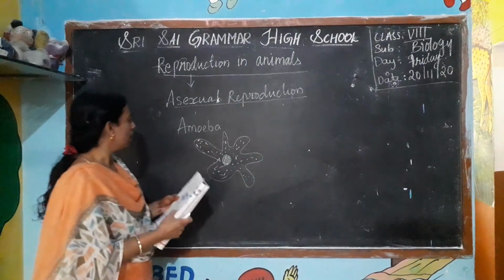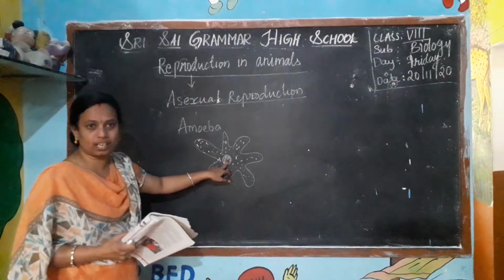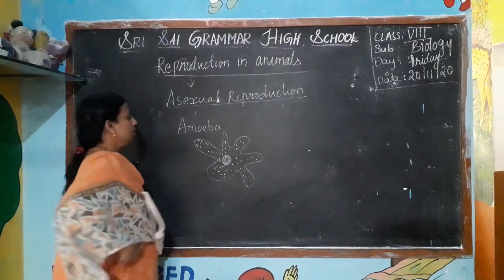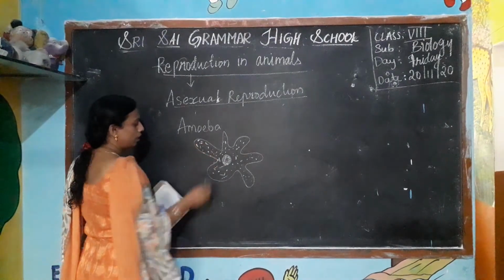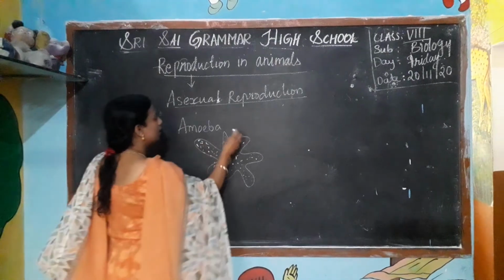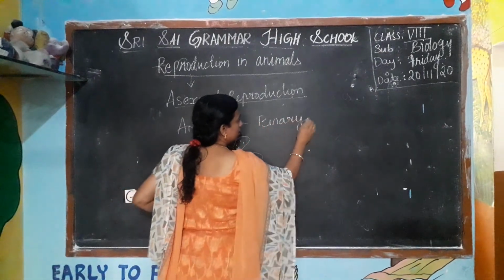So it is the amoeba and this is the nucleus. It is the genetic material. Now in this we see the binary fission. Binary fission.